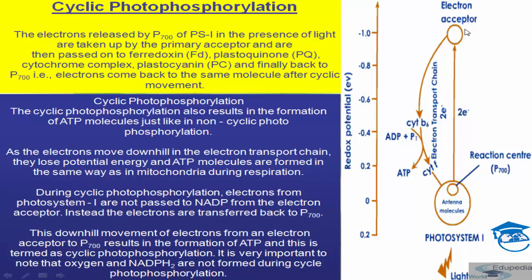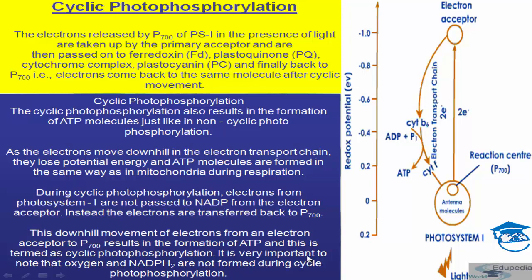It has formed a cascade. See, electron reaches the electron acceptor and then the plastoquinone, then the cytochrome and plastocyanin, and finally back to the antenna molecule, that is your P700 or PS1, students. Okay, this downhill movement of electron from an electron acceptor to the P700 results in the formation of ATP. Okay, and this is termed as cyclic photophosphorylation.